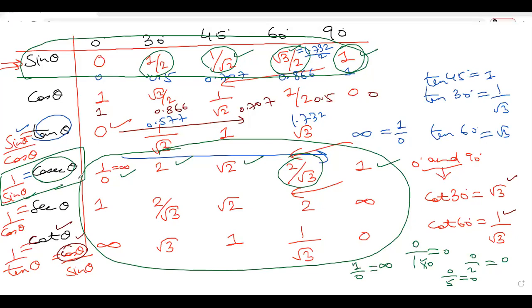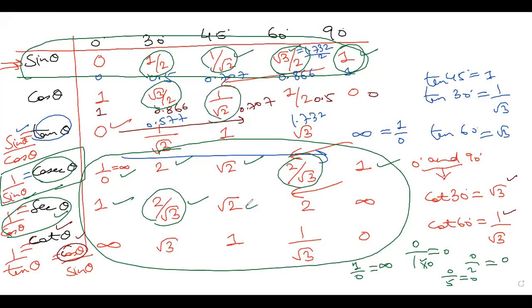Because we know the relations, cosec is 1 by sine. Sec theta we'll see. Sec is 1 by cos. So cos value we know. Reverse order of sine. So 1 by 1 is 1, 1 by root 3 by 2 is the reciprocal, 2 by root 3, 1 by 1 by root 2 is root 2, 1 by 1 by 2 is 2, and 1 by 0 again is infinity.